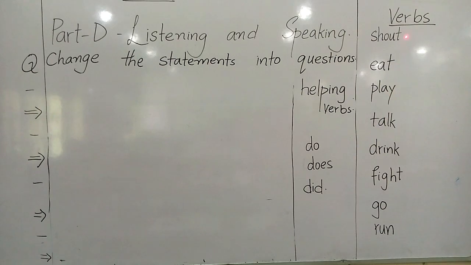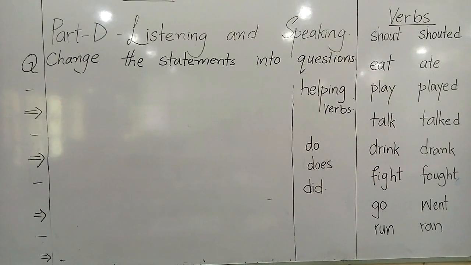I told you when there is S, you will use does. When there is no S, you will use do. But if you see the second form of this word, you will use did. Now I'm going to write the second form of all these verbs.